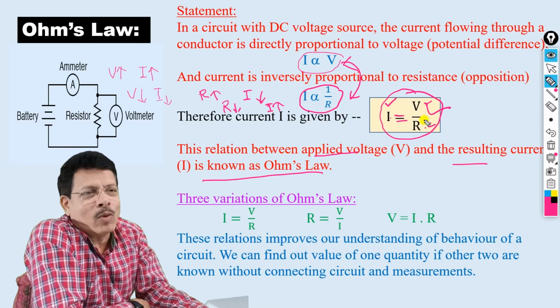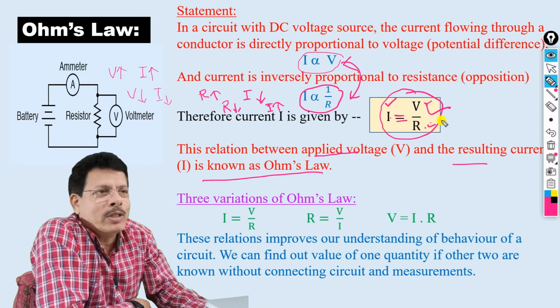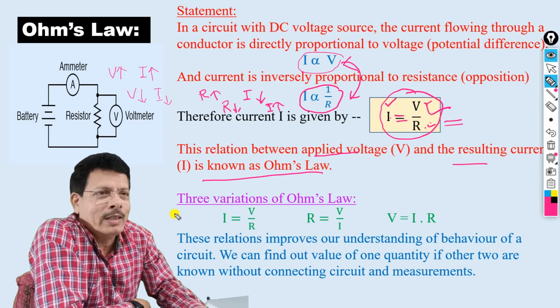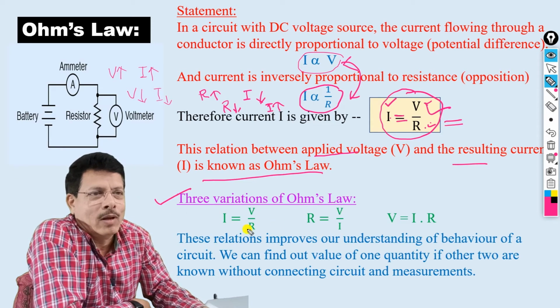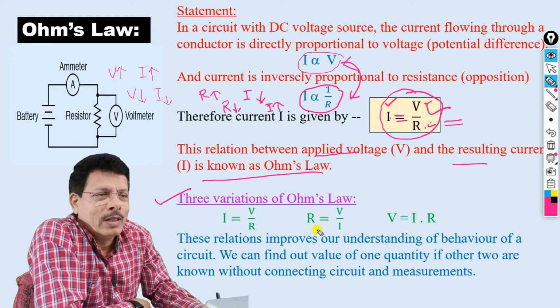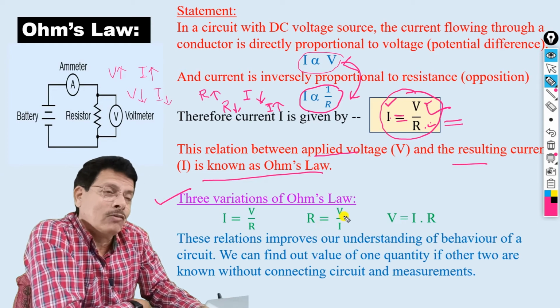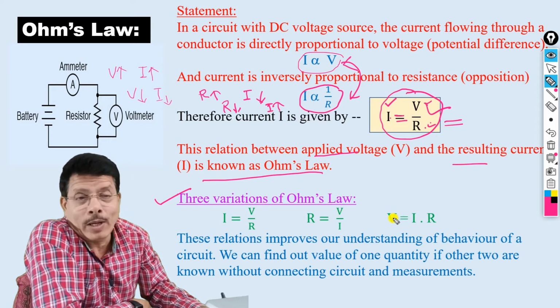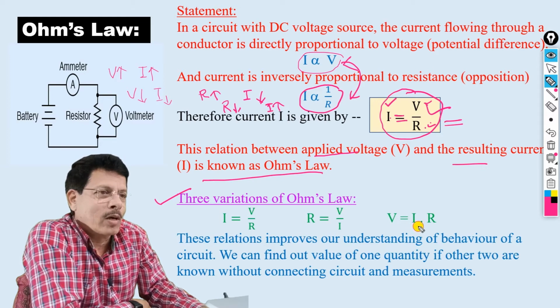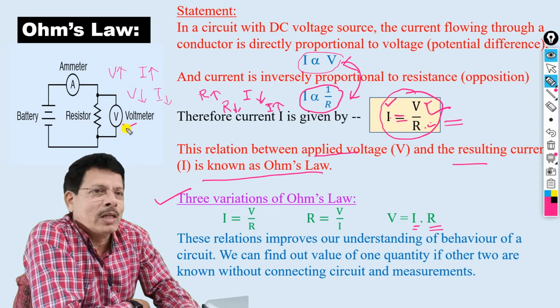तो ये statement or a formula is nothing but the Ohm's law. And from this basic formula, you can get the three variations of Ohm's law. I equal to V by R. This is basic. Then from this formula, you can generate resistance, opposition of the path is equal to voltage upon the current. And the voltage drop across the resistor can be given as product of current flowing through that conductor and resistance. मतलब ये जो वोल्टेज मेजर कर रहा है ये कितना आएगा, इसमें से जाने वाला ये जो करंट है यहाँ, so this current multiplied by this resistor.